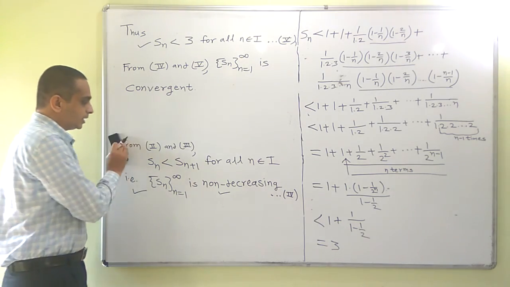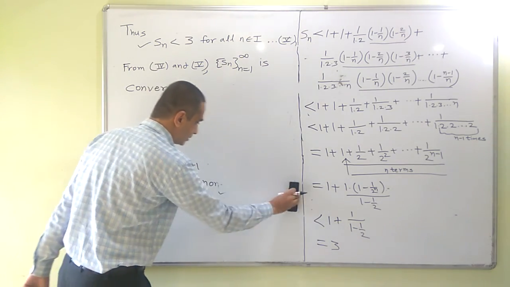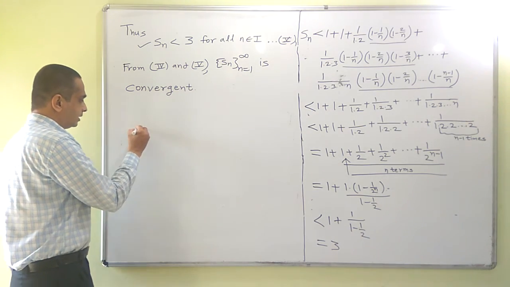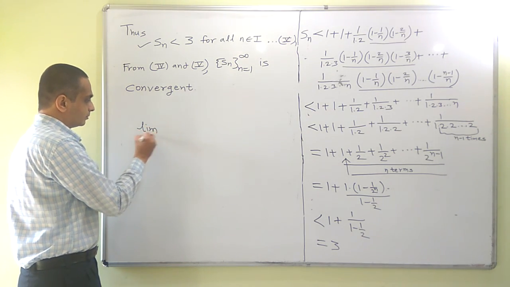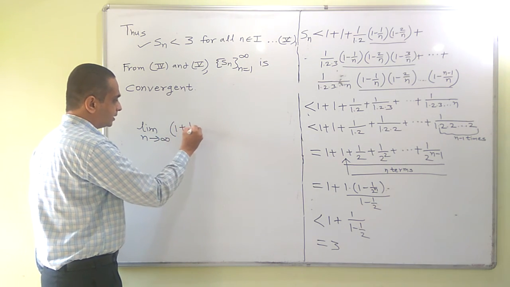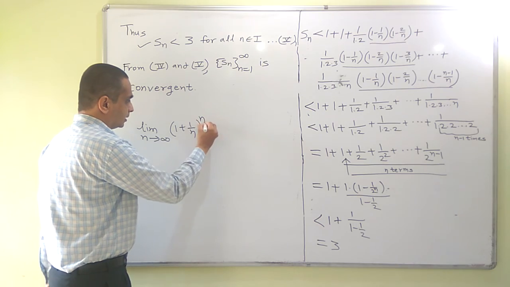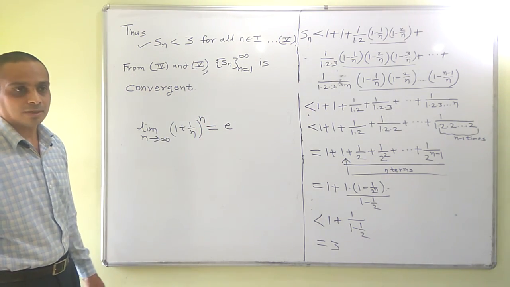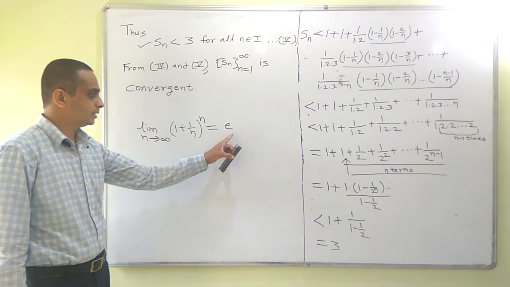Let me conclude this lecture with a remark that the limit of this sequence 1 plus 1 upon n raised to n is a well-known constant. It is called Euler's constant.